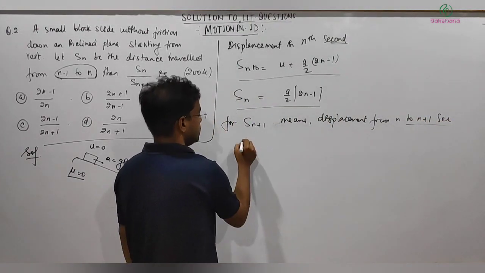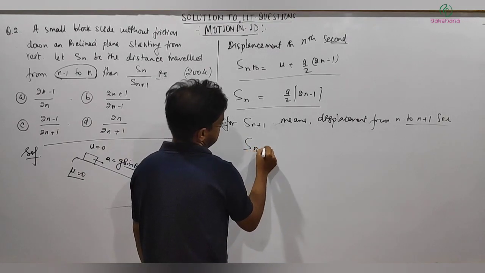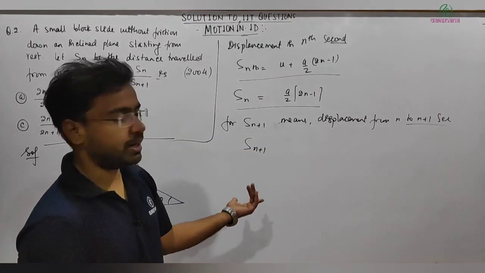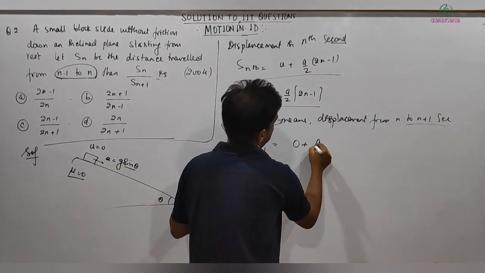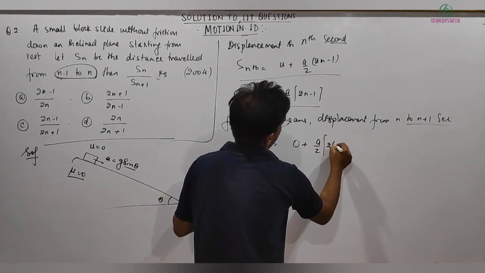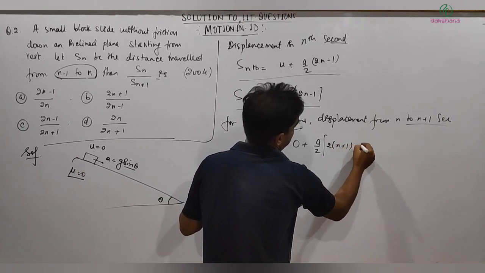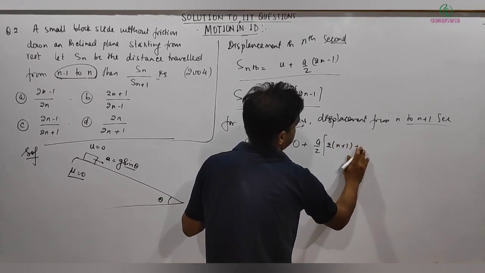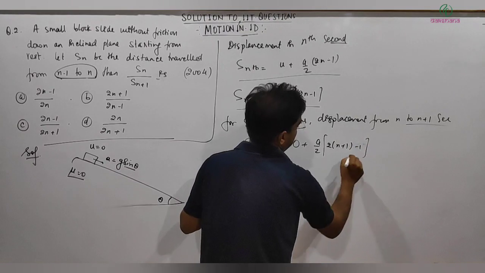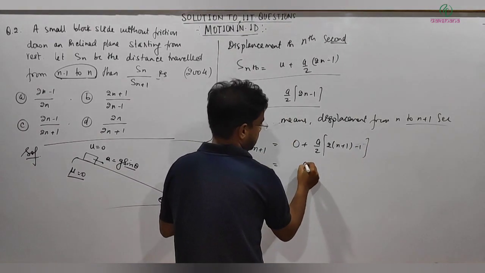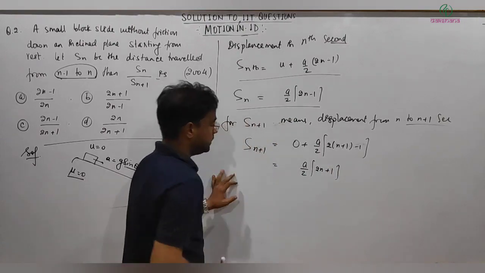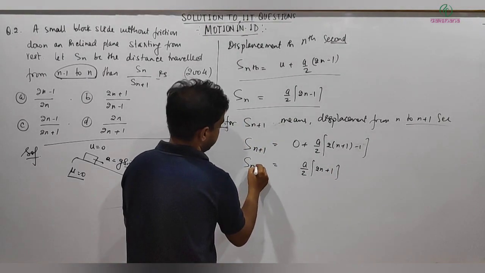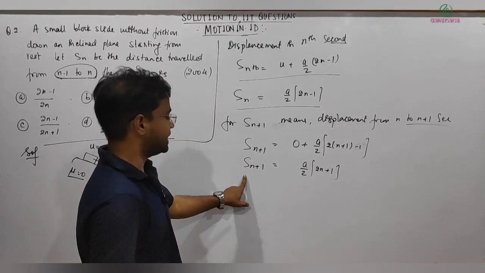I will just substitute n by n plus 1, then we are getting, u is again 0, a by 2, into 2 times n plus 1, minus 1. Simplifying it we get a by 2, into 2n plus 1. So we got Sn plus 1.